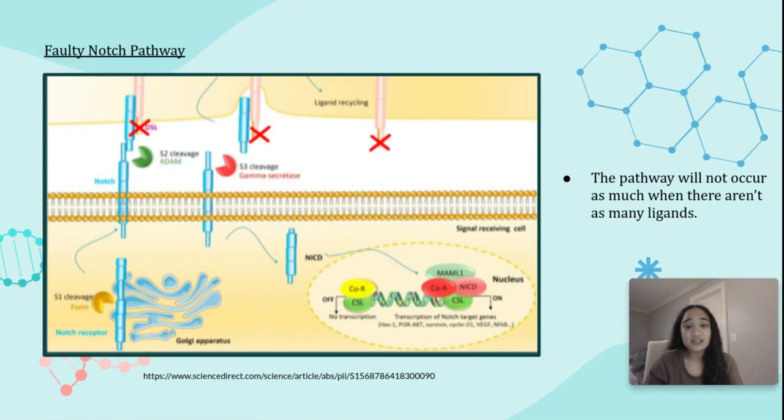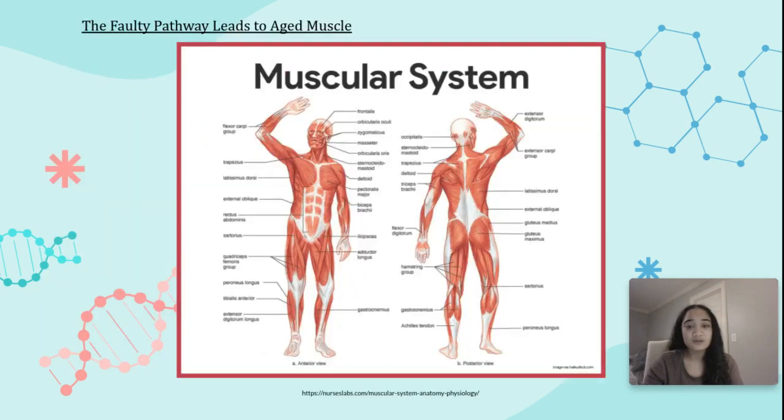As we age, these ligands are produced less, but scientists still don't exactly understand why this occurs. When there is less of the ligand, the reception phase occurs less frequently, and the rest of the pathway is activated less. Because of this, there will be less muscle repair in cells, a decrease in the renewal of stem cells, and more cell death, causing us to age.